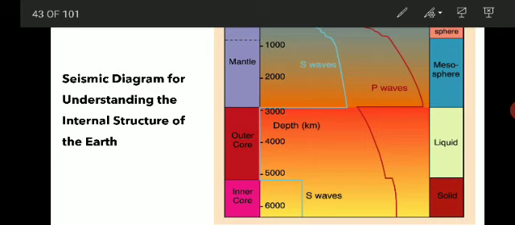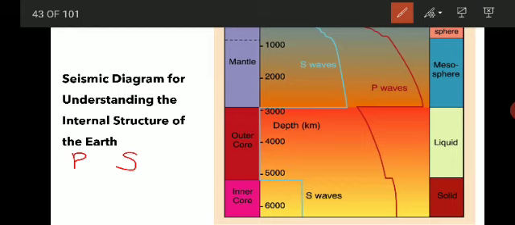Body waves are of two types, P waves and S waves. Let us understand the character of the P waves and S waves.